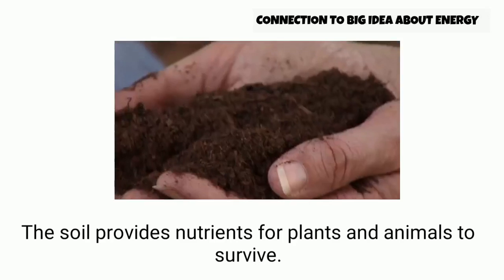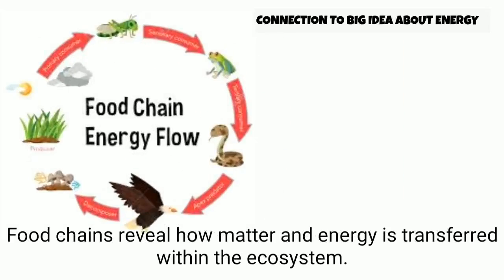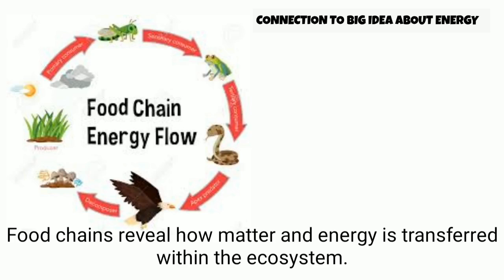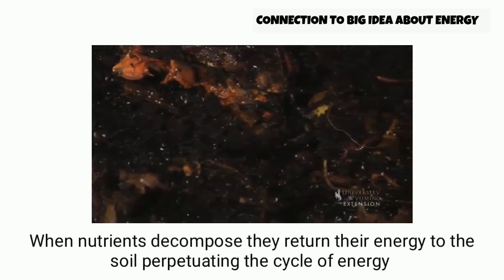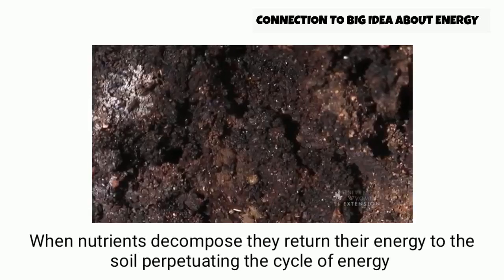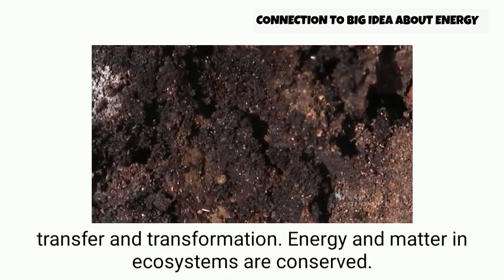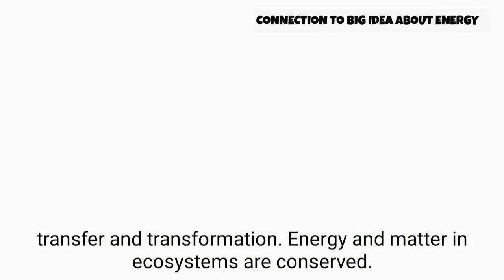Connection to the big idea about energy. The soil provides nutrients for plants and animals to survive. Food chains reveal how matter and energy are transferred within an ecosystem. When nutrients decompose, they return their energy to the soil, perpetuating the cycle of energy transfer and transformation. Energy and matter in ecosystems are conserved.